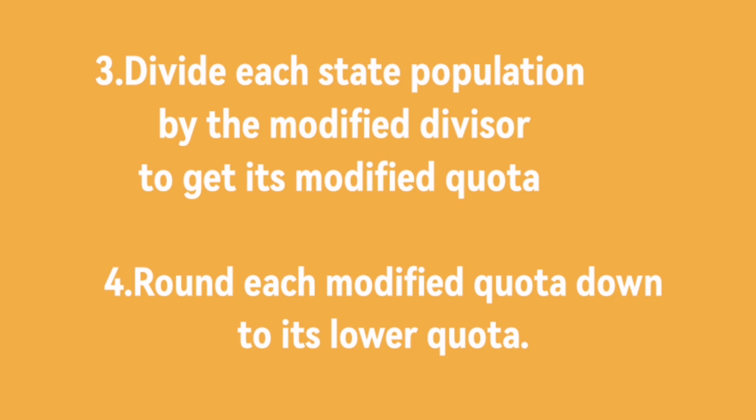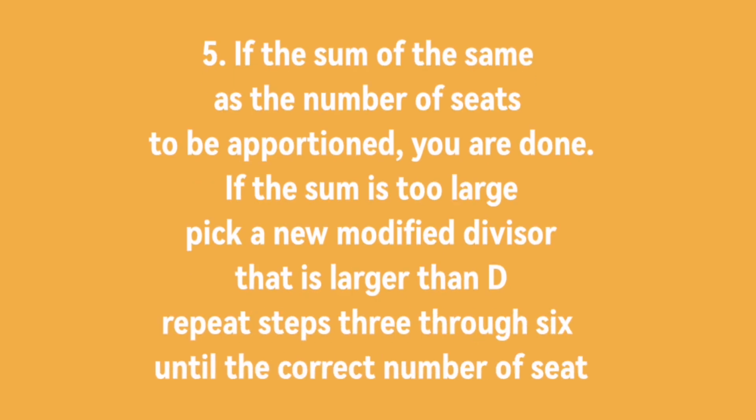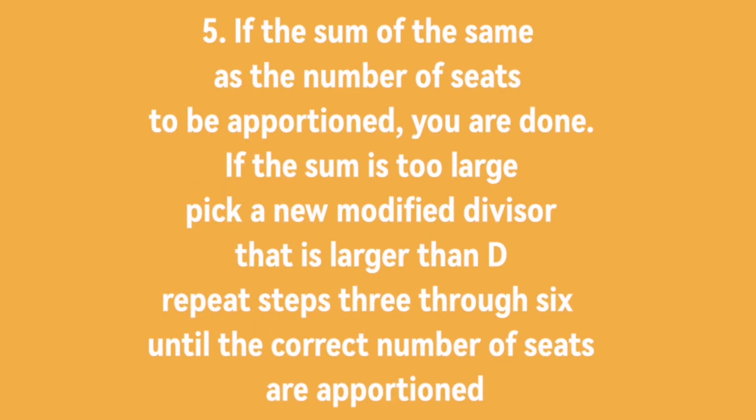Number 4, round each modified quota down to its lower quota. Number 5, if the sum is the same as the number of seats to be apportioned, you are done. If the sum is too large, pick a new modified divisor that is larger than D. Repeat steps 3 through 6 until the correct number of seats are apportioned.